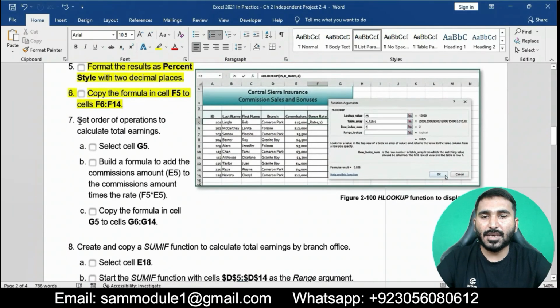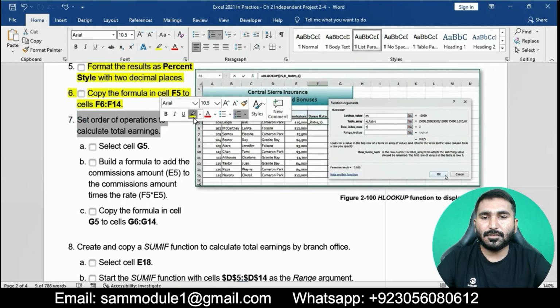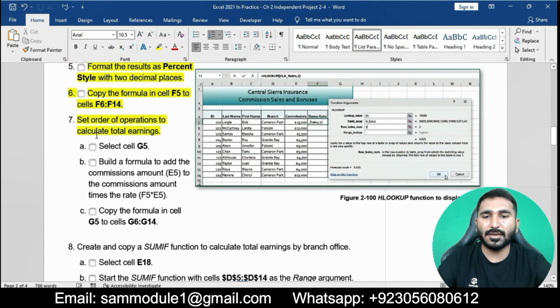In question number 7, set the order of operations to calculate total earnings. Select cell G5.